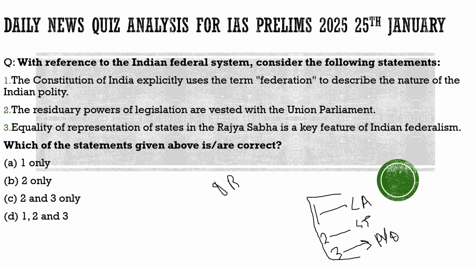You would want to go through the static part, you would want to go through CSAT, you would want to go through current affairs, you would want to go through the previous year question analysis, but time does not permit you. So what will happen to you? You will feel low in confidence. But if at that time you have these questions with you, you had developed your own question bank, you would just revise these questions.